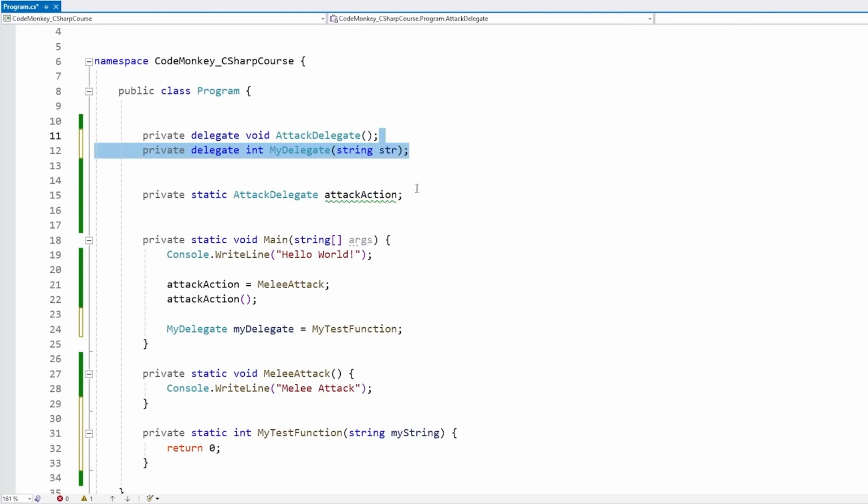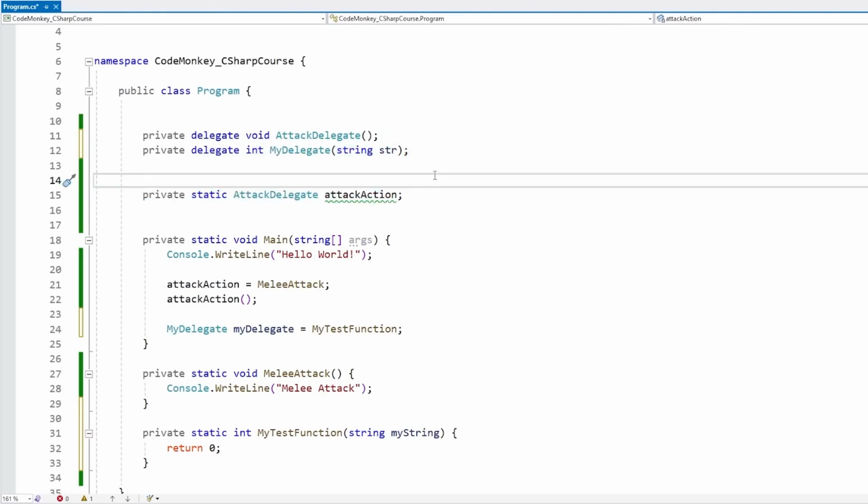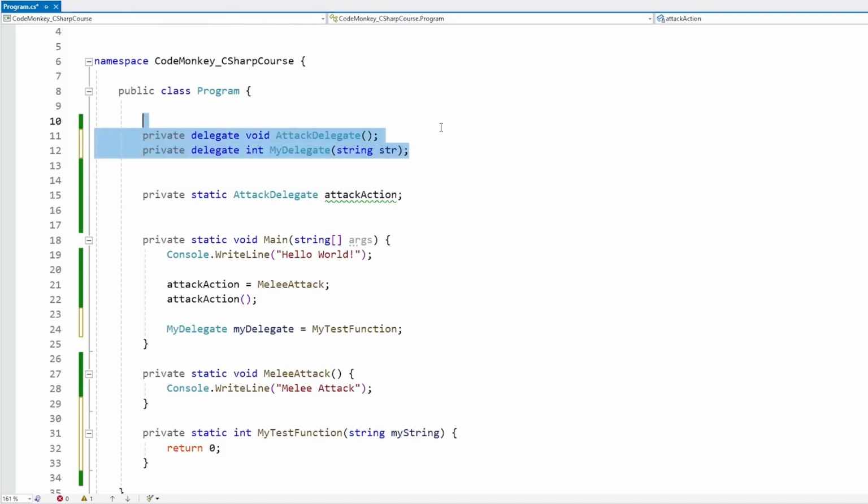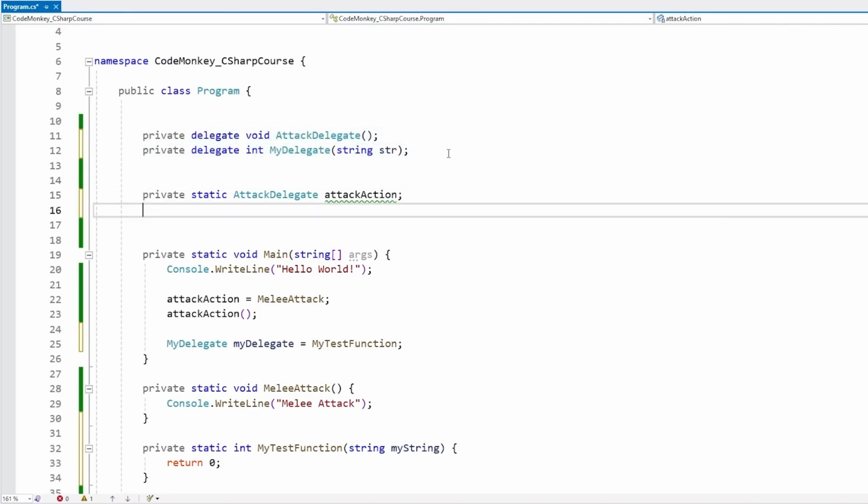So up here, we define a delegate and then we assign it. So that's great. And delegates are really super useful. I use them all the time, but always having to define them before you use them, that is a little bit of a pain. So for that, C# has some really awesome default delegates that are super useful. One of them is simply called action.